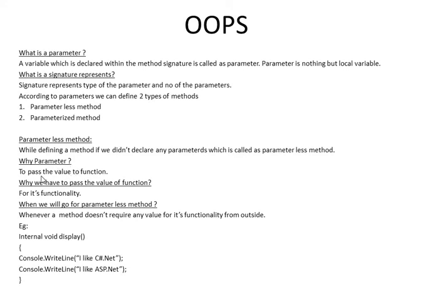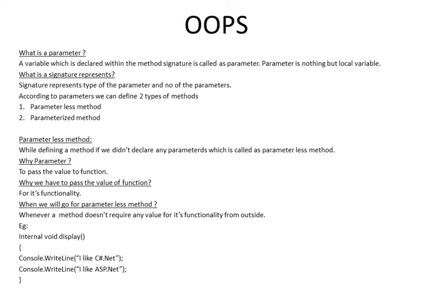Why parameters? The purpose is to pass a value to a function, to pass a value to a method. Why do we have to pass the value to a function? For its functionality. Within the method we have a group of statements, and that group of statements will achieve a particular task.